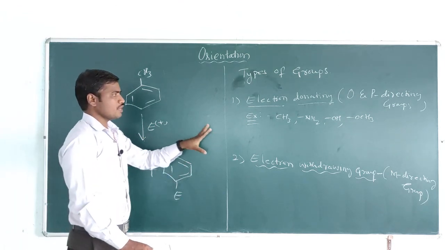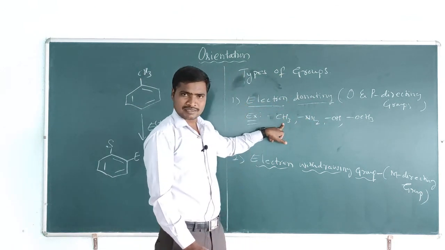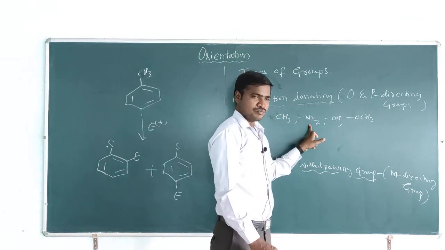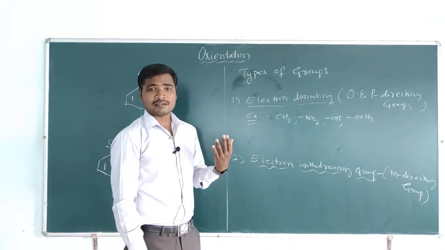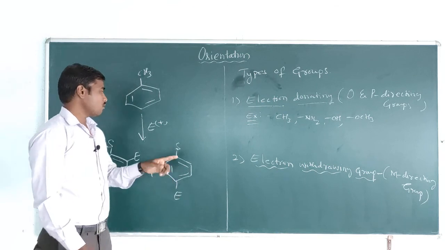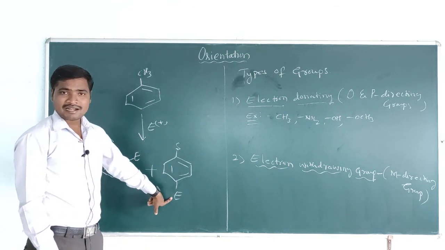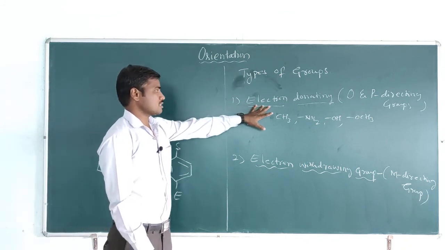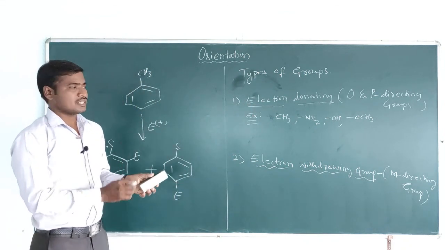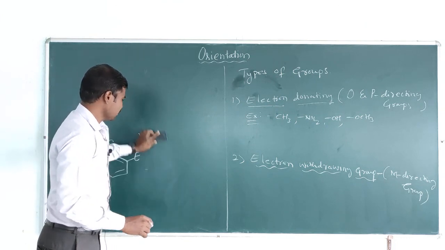So electron donating groups like methyl, NH2, OH or methoxy are also called ortho or para directing groups. That is the first type of group, the electron donating groups.